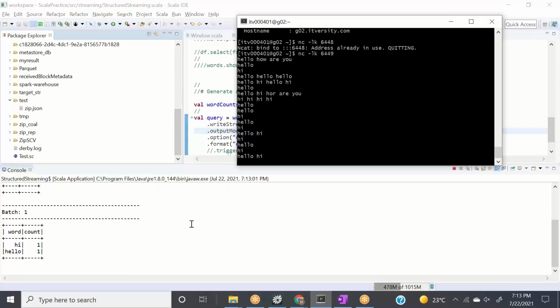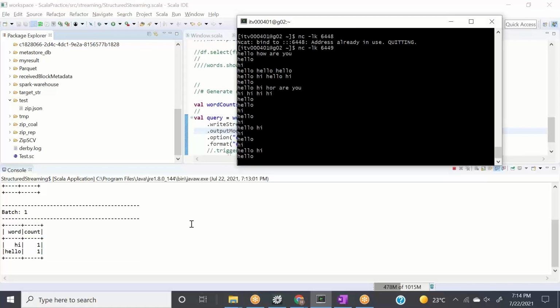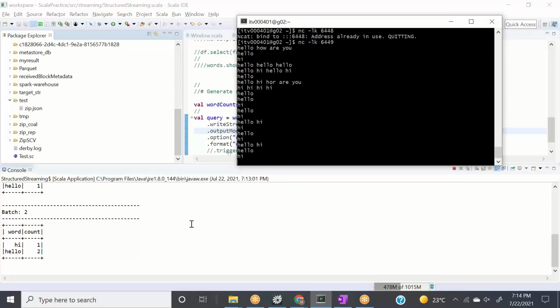We are good. Now, when we say hello again, since this is complete mode, it will give us hi 1 and hello 2. Perfect. And if I give hi again, it will give me hello 2 and hi 2 again.